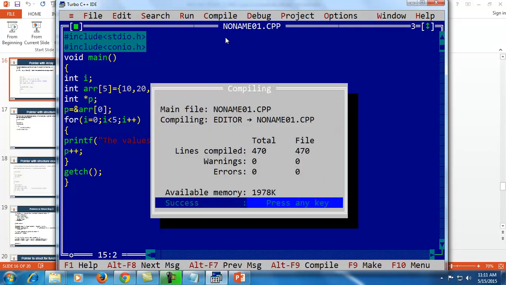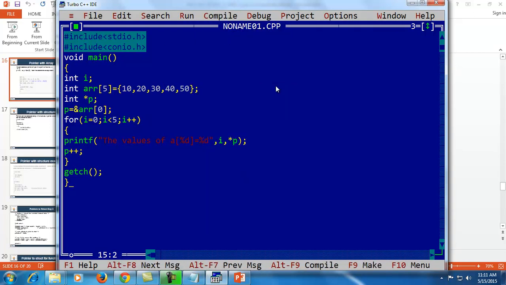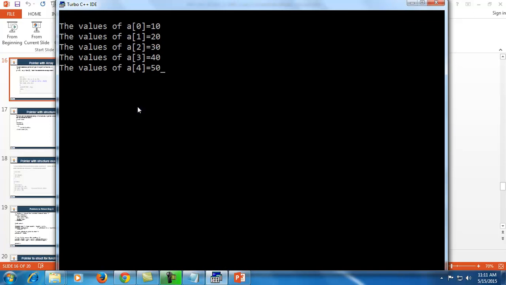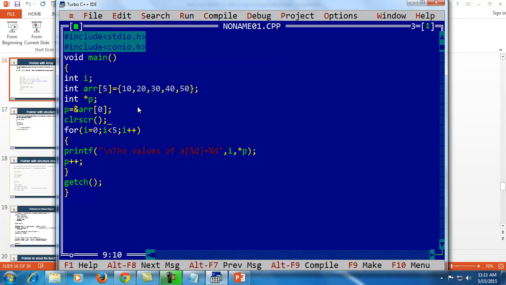So going to compile this program, it's showing me not any error. For displaying in new line, I am using \n. For clearing screen, I am using clear screen. So it will show me like this. Here a[0] is 10, a[1] is 20, a[2] is 30, a[3] is 40, and a[4] is 50. So like this we can show the value of a pointer.